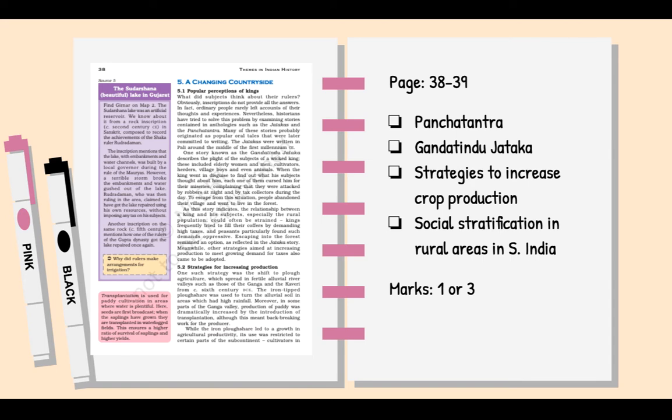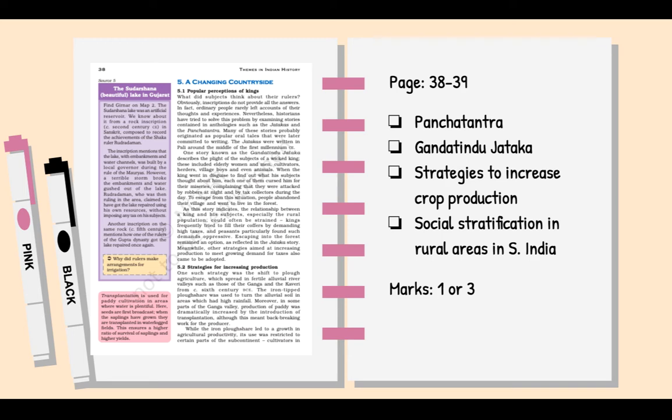Moving to page 38 to 39, here you are moving into the countryside or the rural areas, and here look at the role of Panchatantra and texts like Gandatindu Jataka to understand the perspective of the common people. So you could get a question like: what are the sources of understanding the history of the subalterns or the common people? In this context, you can bring in Panchatantra and Gandatindu Jataka.